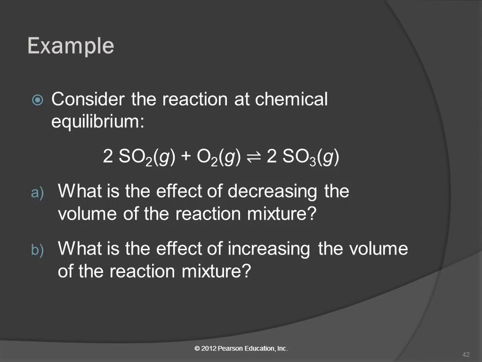So here's an example. Consider this reaction, chemical equilibrium. Everything's in the gas state here. So we've got SO2 and O2 and SO3. And they're asking us, what's the effect of decreasing the volume?